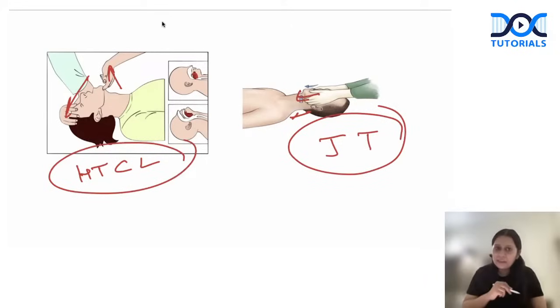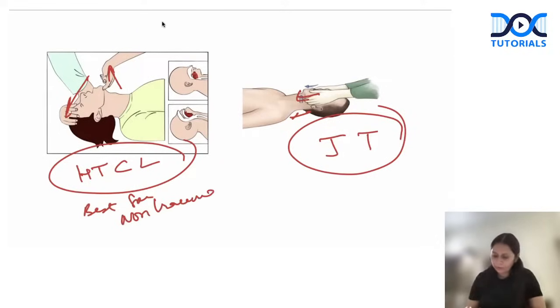As you can see, in head tilt chin lift there is movement at the head and neck joint. So we would not use it as the first maneuver in a trauma victim. This would be best for non-trauma, the head tilt and chin lift. And what would be best for the trauma victim? Jaw thrust. So for this kind of question, 2 types of question can be asked.